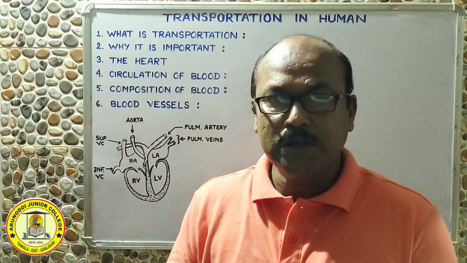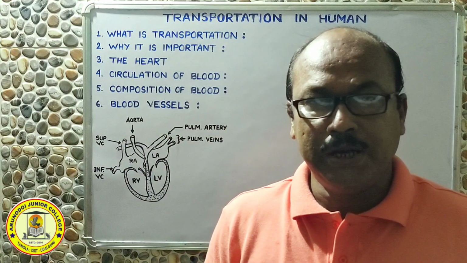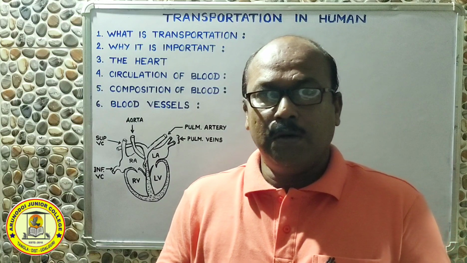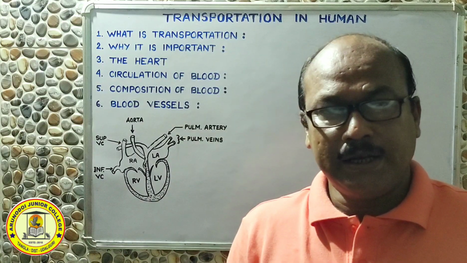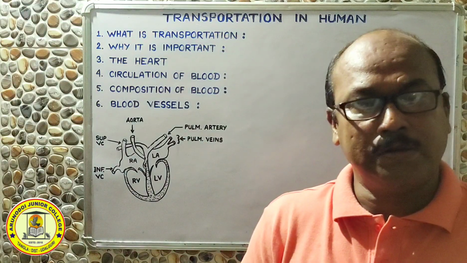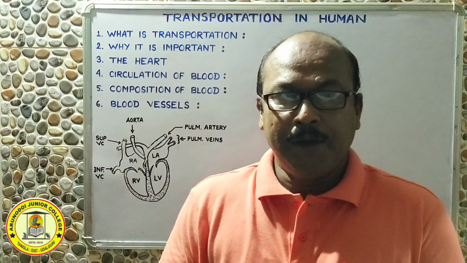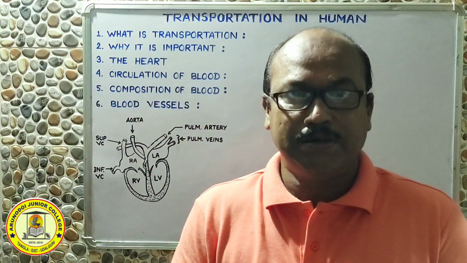Now coming to the second part, why is it important? What is the importance of transportation in the body of animals, especially in the body of human being? You see, food, once we take into our mouth, we masticate it, then finally it goes to the different parts of the alimentary canal. It is digested part by part. And once the food is digested, then what is to be done with the food?